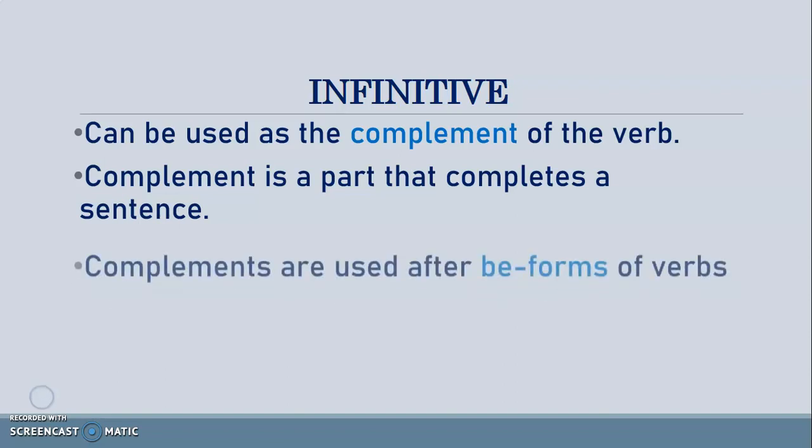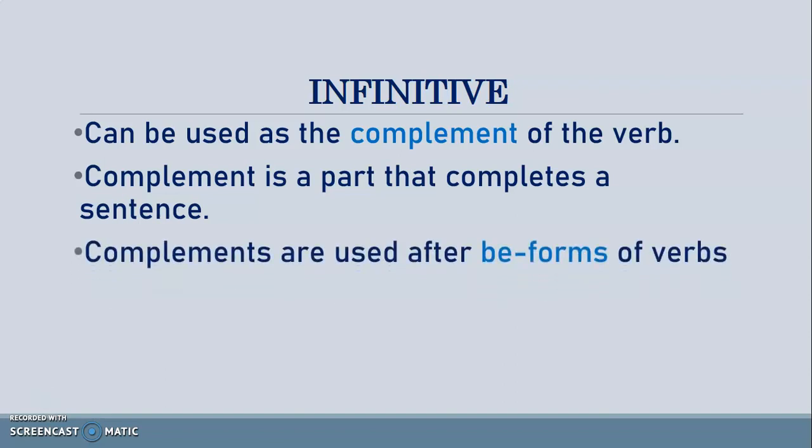In a sentence, if there is a be form of verb, that means am, is, are, was and were. These 5 verbs are known as be forms of verb. In any sentence, if this verb is there and to infinitive is used after that, then it is said that it functions as complement.